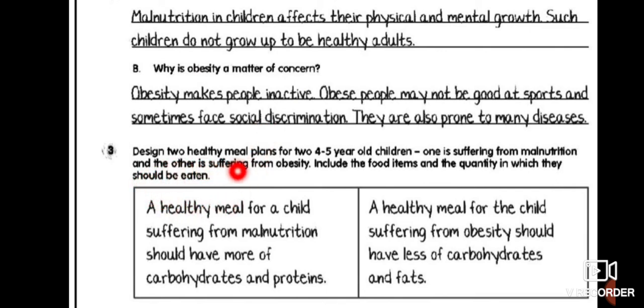Question number 3: design two healthy meal plans for two 4 to 5 years old children. One is suffering from malnutrition and the other from obesity. Include the food items and the quality and the quantity in which they should be eaten. So children, the malnourished child should have more carbohydrates and protein. And a healthy meal for the child suffering from obesity should have less carbohydrates and fat.